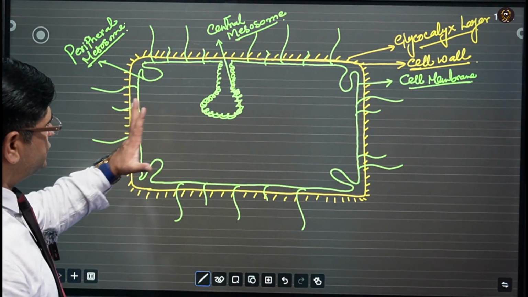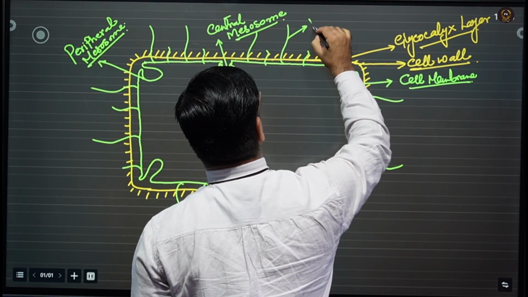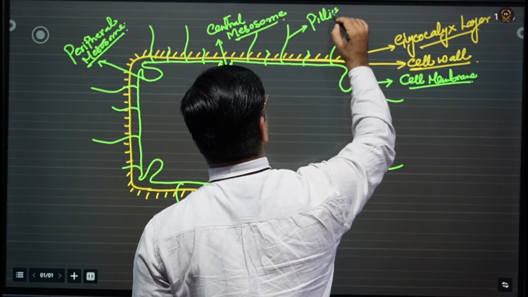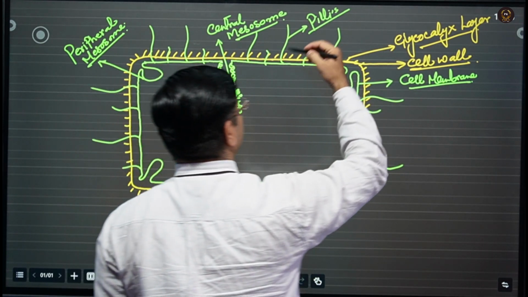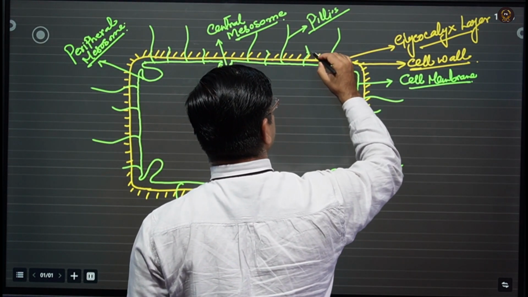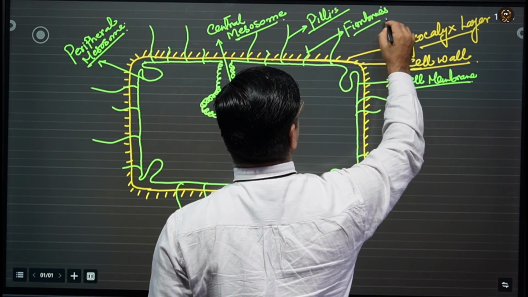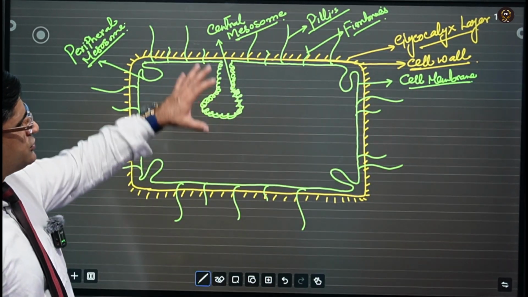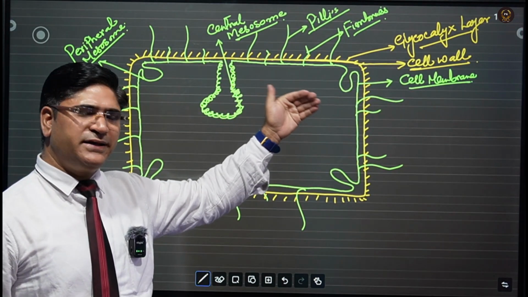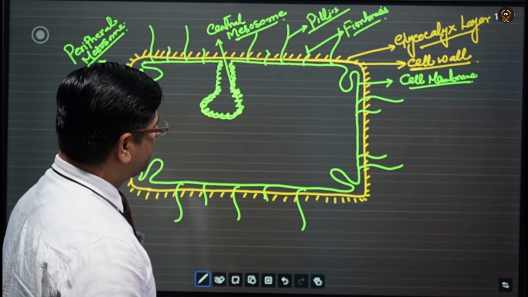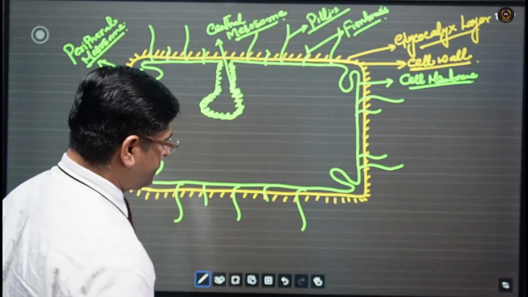These hair-like structures are known as pili. The longer ones are called pili, and the shorter ones are called fibrils. Structurally they are the same, but functionally there is a little difference, which I will explain later. So these are some structures present on the external body of the bacteria.